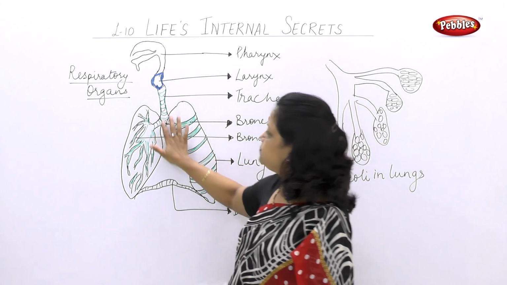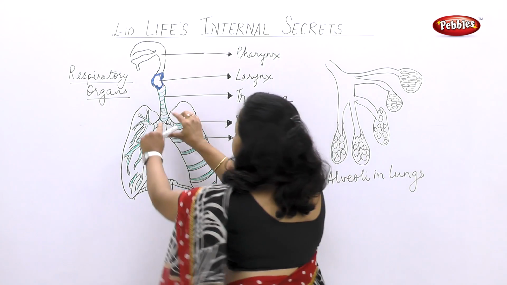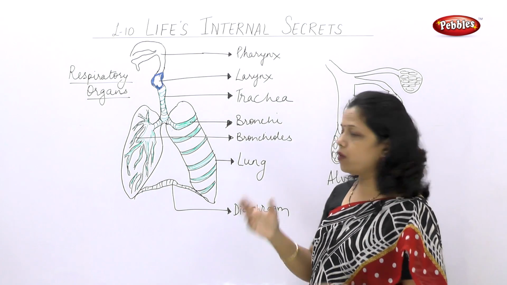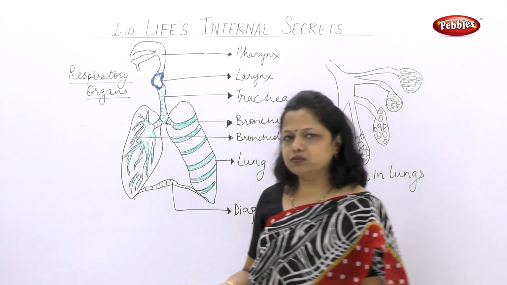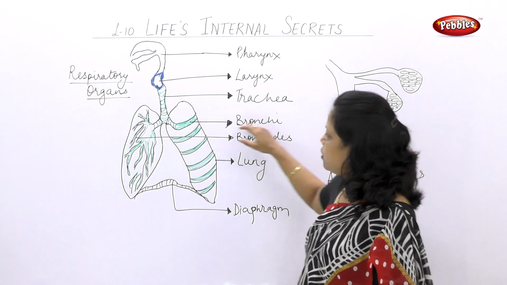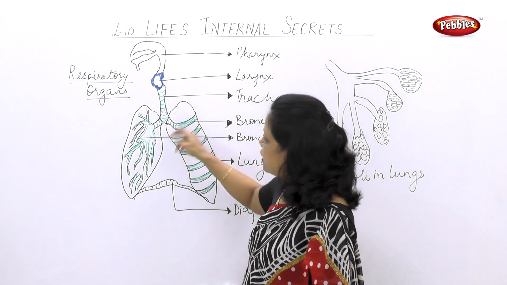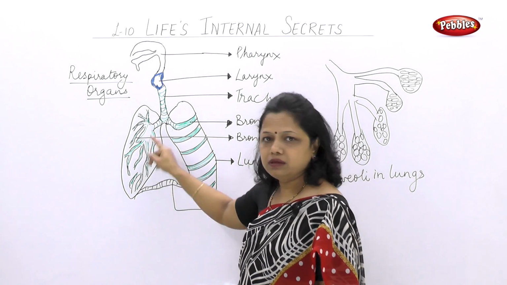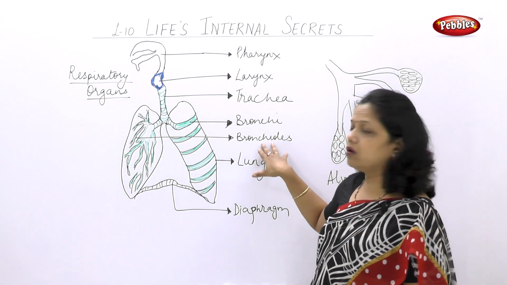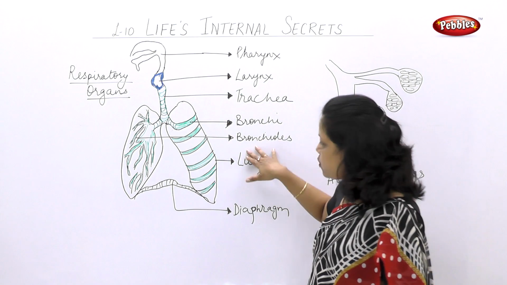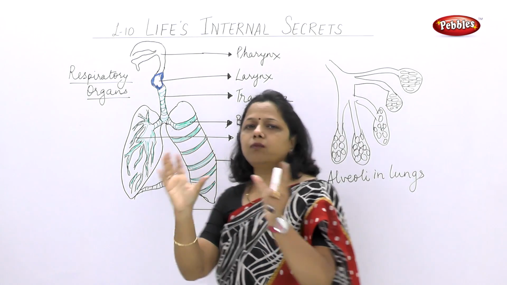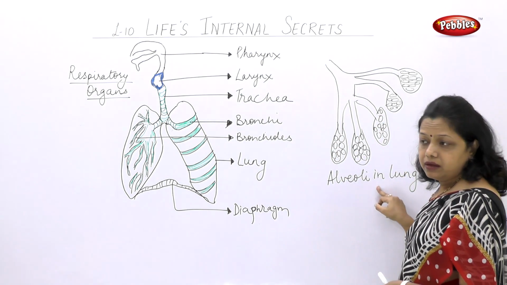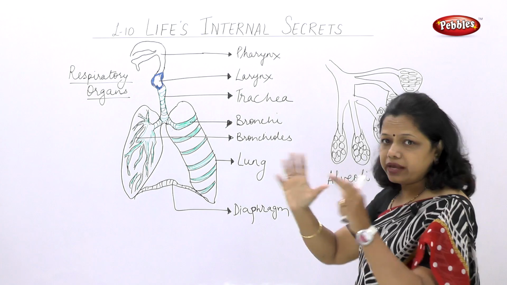This trachea is a tube. This tube is divided into two, going to the two lungs, and these are known as bronchi. Bronchus or bronchi: bronchus is singular, bronchi is plural. This bronchus or bronchi divides further, and you can see it has different branches. These different branches are called bronchioles, and these bronchioles open into balloon-like structures like this, which are called alveoli.